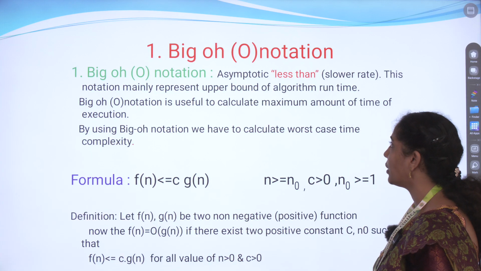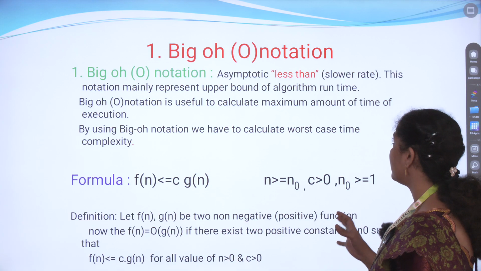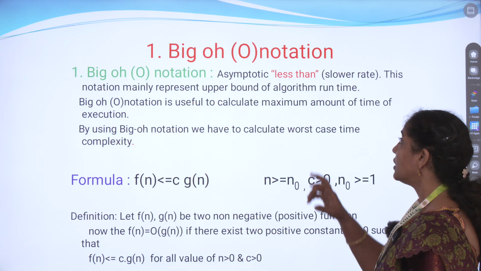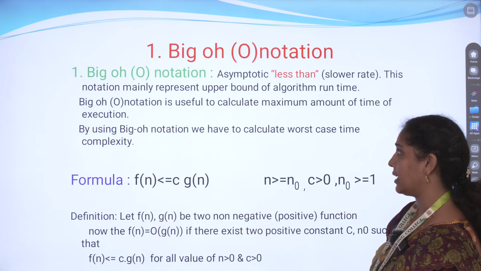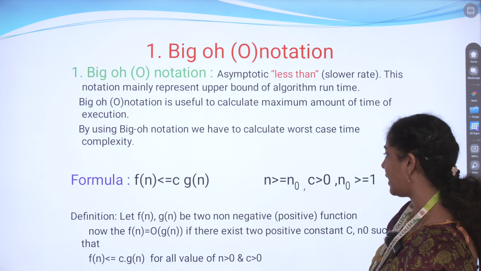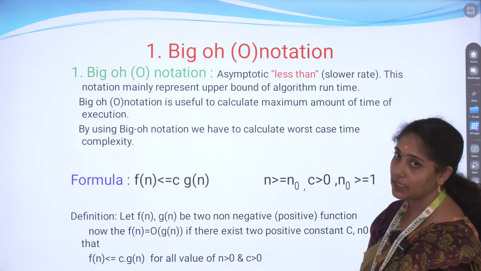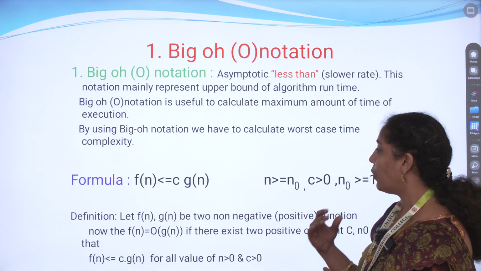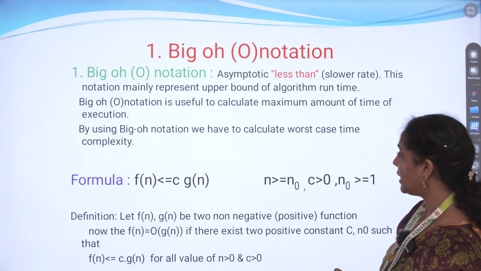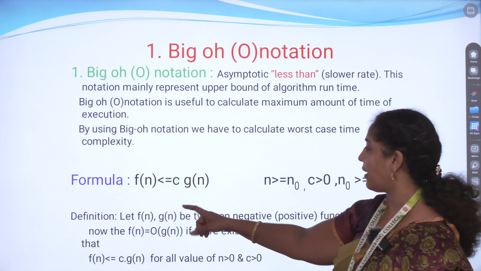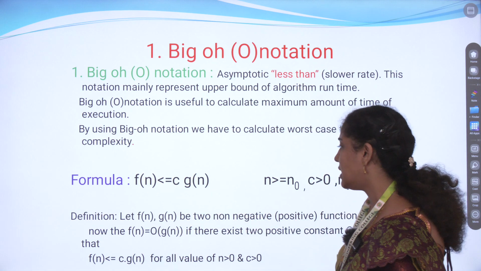So in the big O notation it is a very slow rate we have. So it takes less compared to the remaining ones. This is taken as the worst case complexity because it takes more time for the execution. We are using two functions, one is f of n and another one is g of n.